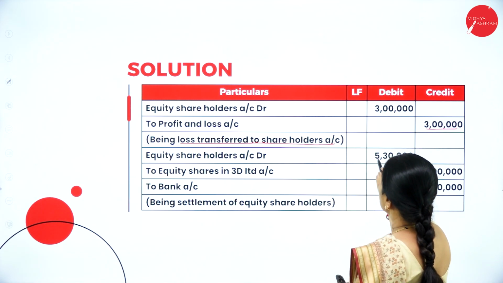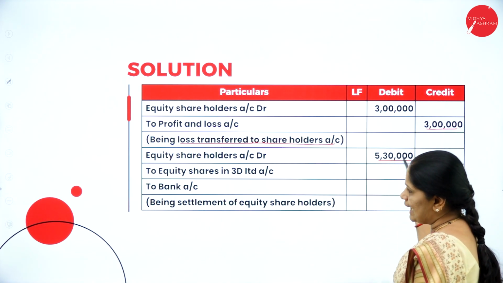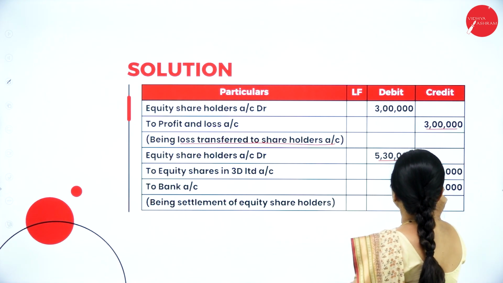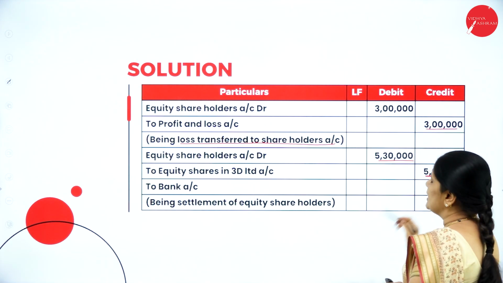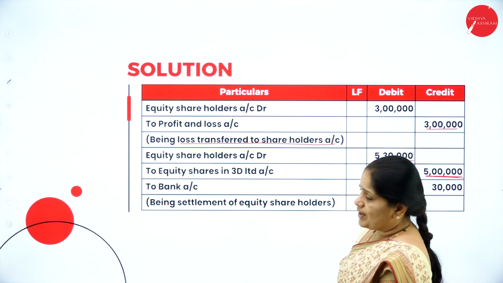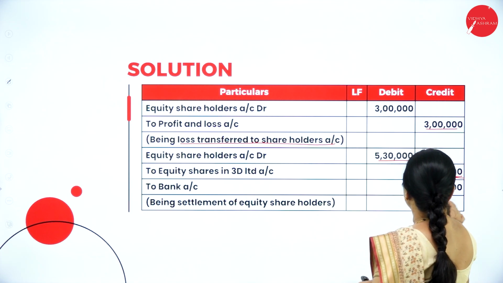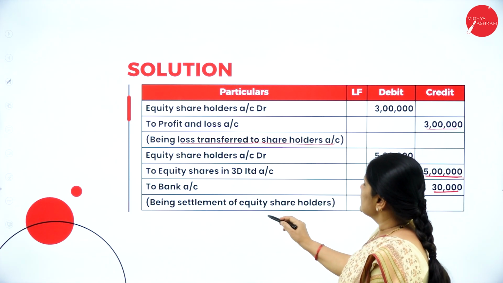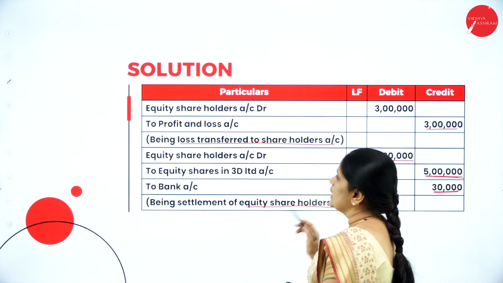Then equity shareholders account debtor 5,30,000 to equity shares in 3D Limited. They are giving the shares worth rupees 5 lakhs to bank account 30,000 being settlement of equity shareholders.